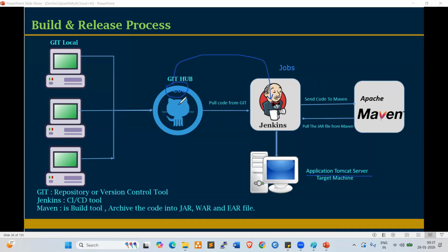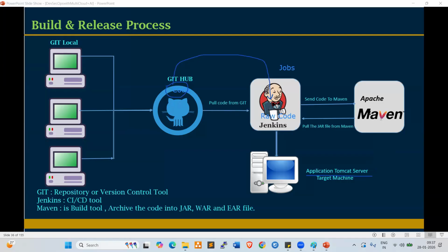Whatever code we pull from GitHub to Jenkins is raw code. Raw code is nothing but unstructured, unformatted code. This raw code will not be understood by application servers. That is why we integrate one more tool, which is Maven. Maven is a build tool which generates artifacts.